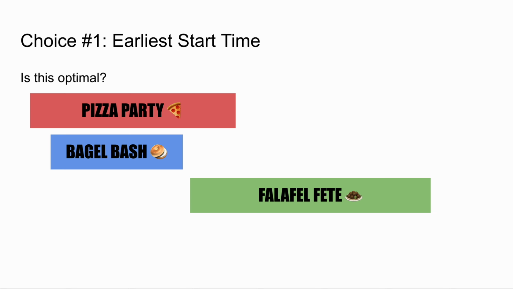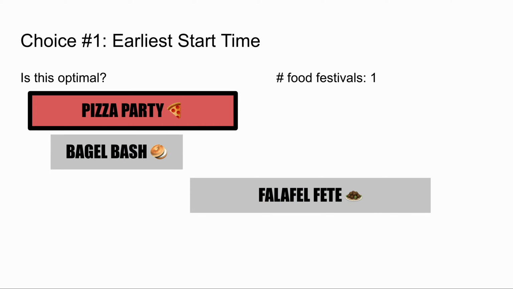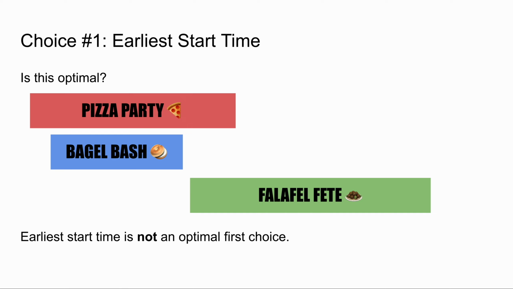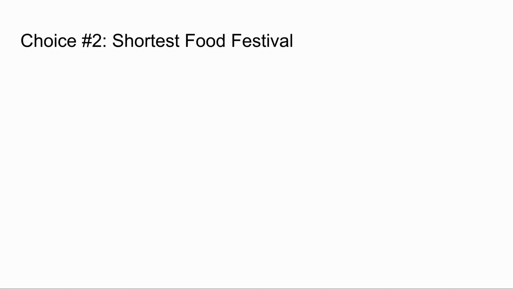Here's the counterexample I came up with. With my choice of earliest start time, I choose Pizza Party and remove the overlapping food festivals. Now I have one food festival. There are no food festivals remaining, so we are done, and our algorithm outputs a schedule with one food festival. However, we can see that there is a better solution with 2 food festivals. Then, the food festival with the earliest start time was not in an optimal solution, so it is not an optimal first choice. Okay, that didn't work.